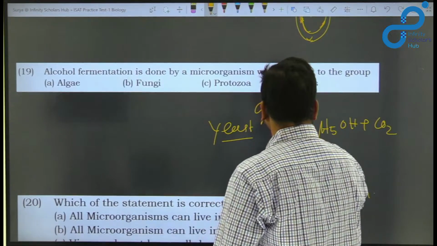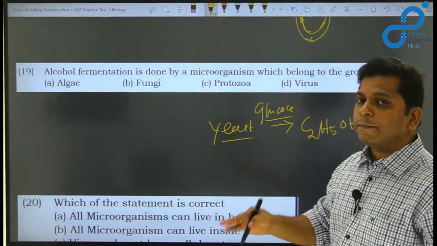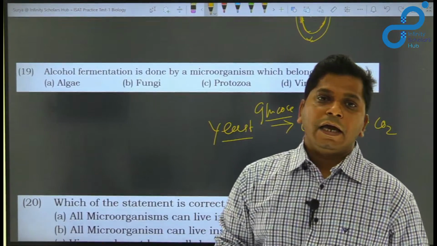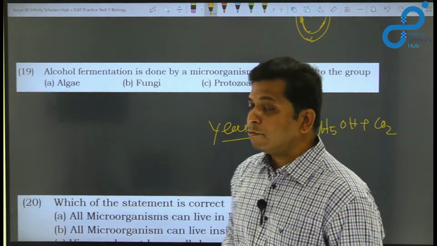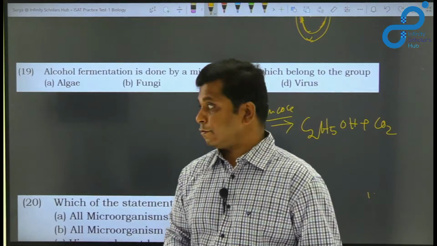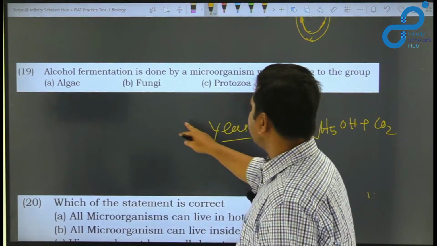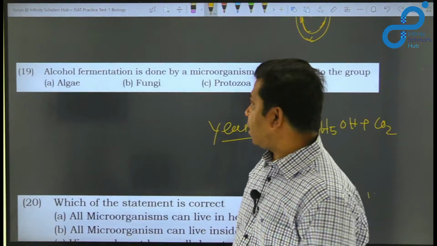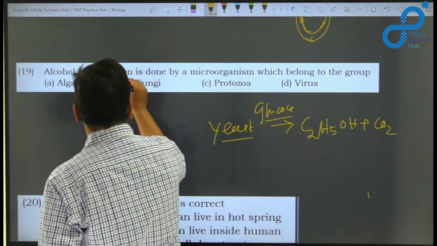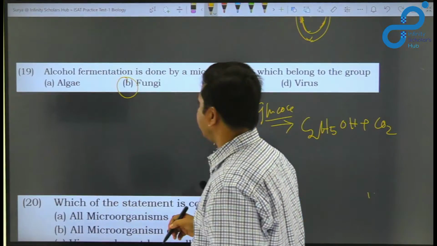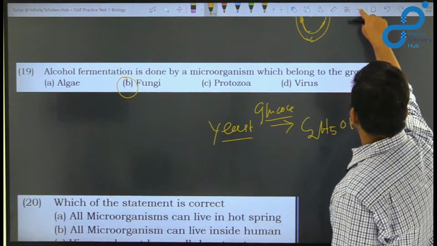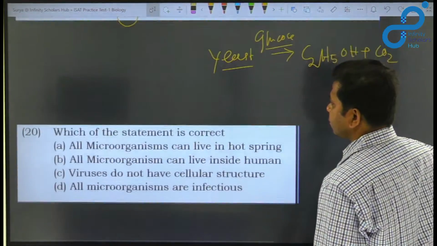The entire process happens during anaerobic condition where oxygen is not present. So if we look at the options, yeast is a unicellular fungi, so therefore the option here is going to be fungi. Let us look at the next question.